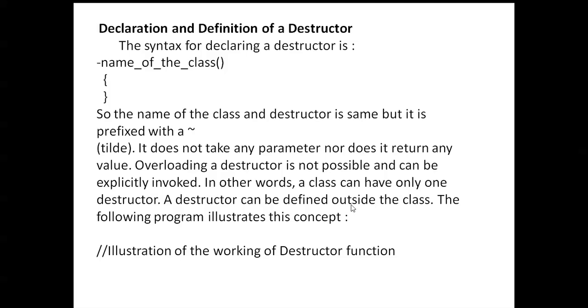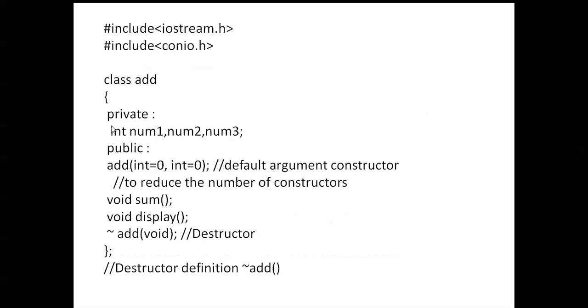The following program illustrates the concept of a destructor. Here you can see the class name is add and add is also a function. Both are the same, so that is called a constructor. Here are void sum and display. The number values are number one, number two, and number three. The two values are added and stored in number three. In the sum function, number three is equal to number one plus number two, and that value is displayed.